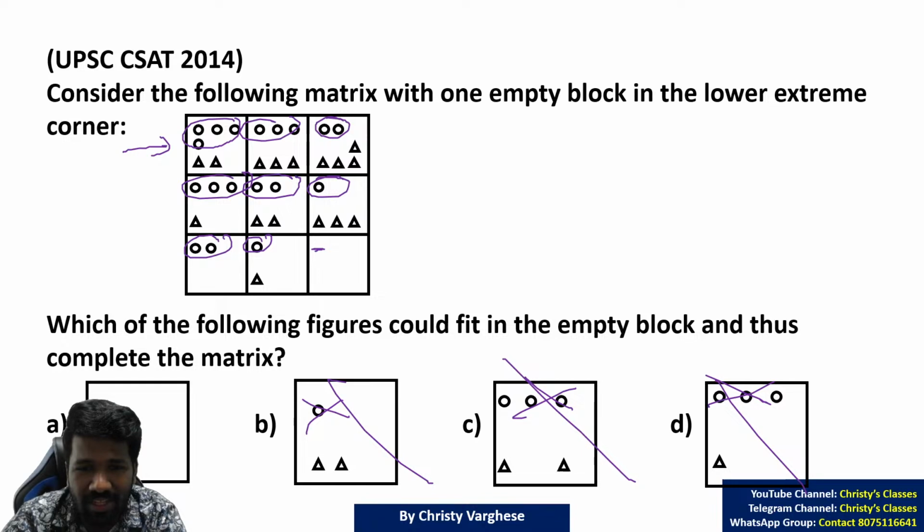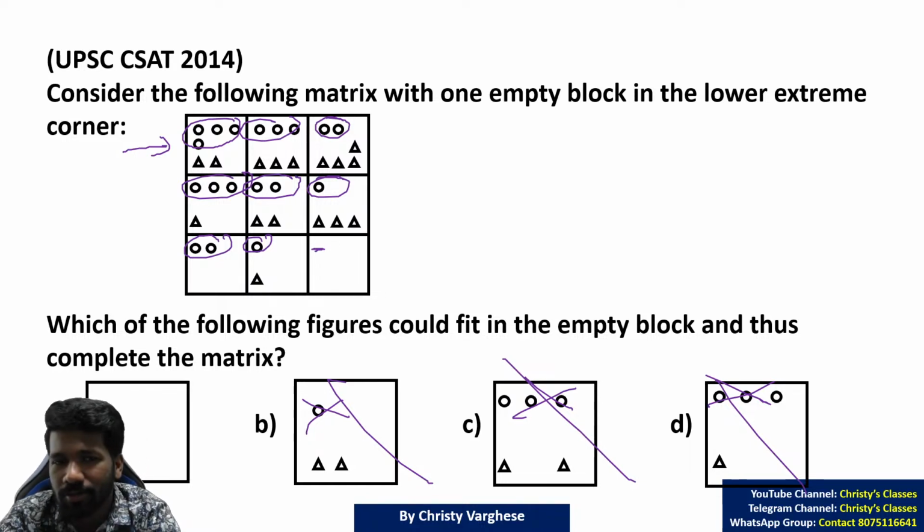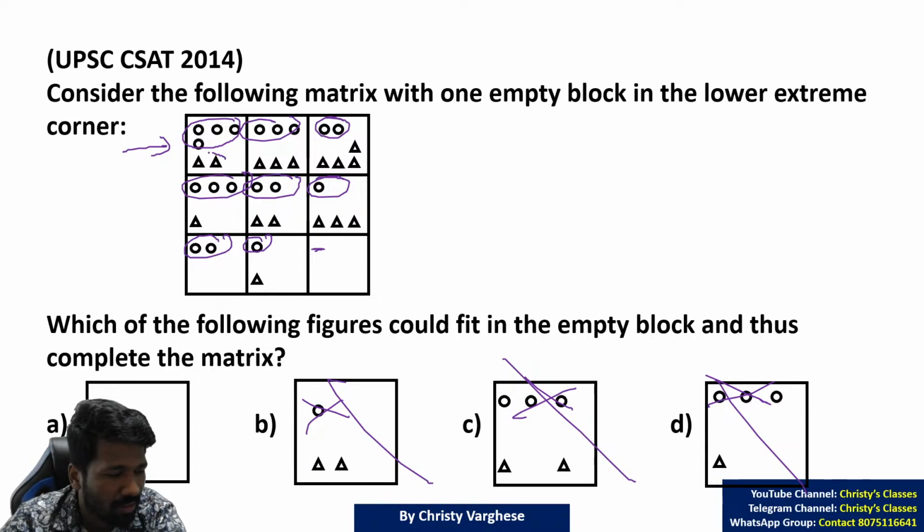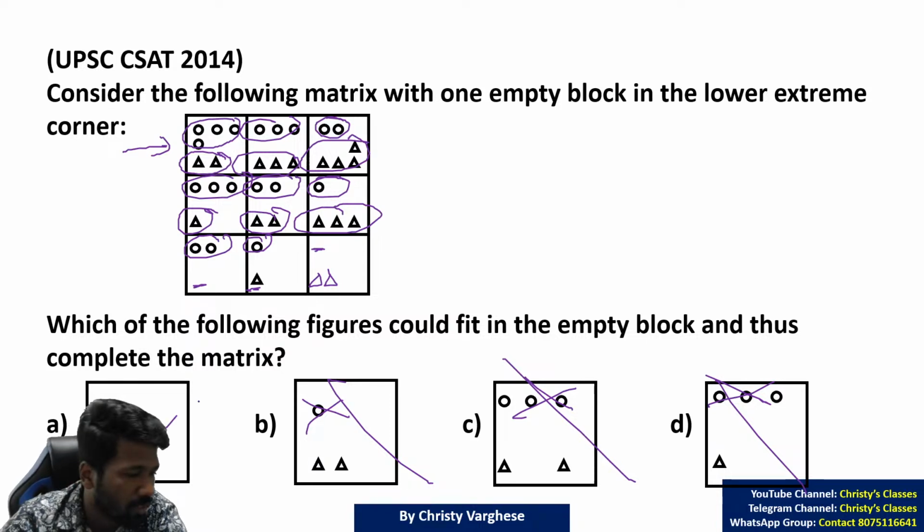Now I agree that some of you may think, but how can we be sure about it? What if something else is also there? If you have such a doubt, what I will suggest is look for the triangles also for confirmation. So 2 triangles, 3 triangles, 4 triangles, increasing number of triangles. 1 triangle, 2 triangles, 3 triangles. So 0 triangles, 1 triangle, it should be 2 triangles here. And option A satisfies that also.